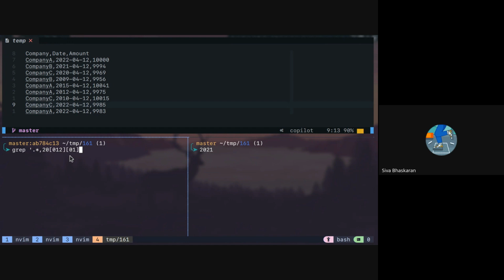But why is this wrong? It should be 2009 won't be there. Yeah, it will not match 2008, 2009, any of those years, right? Because we're telling that the fourth number can only be 0 or 1. Putting a hat inside and the ones you don't want will still not work.